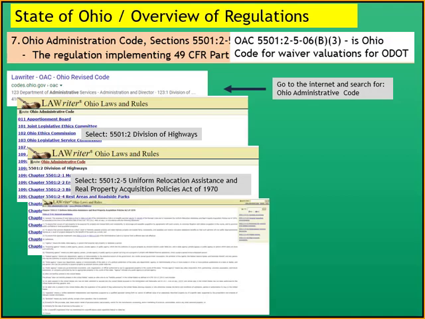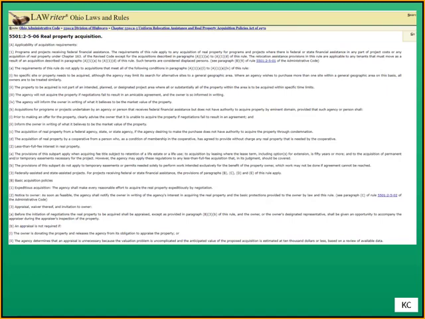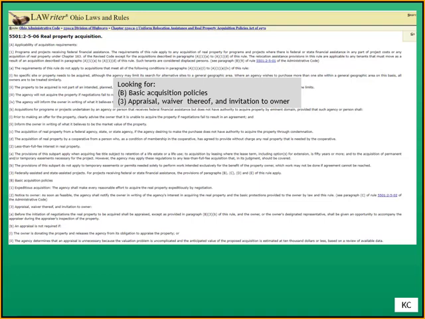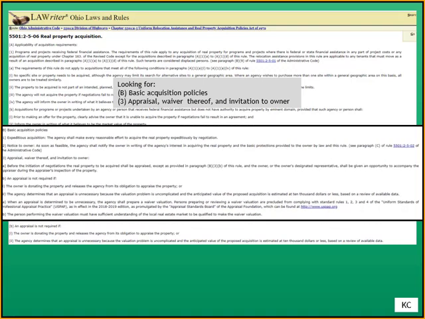Up pops this. It's a little small to read, but there's a column to the right, and we would select 5501:2-506 for real property acquisition. And this is what would pop up. And we're looking for paragraph B, basic acquisition policies, and 3, appraisal waiver. And that's what we would find.